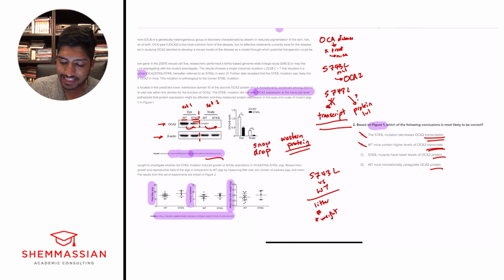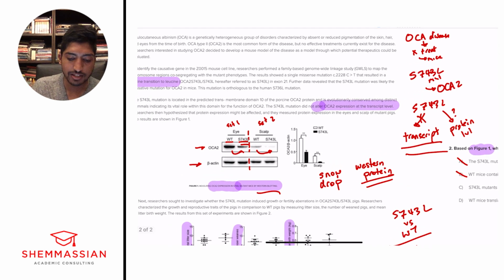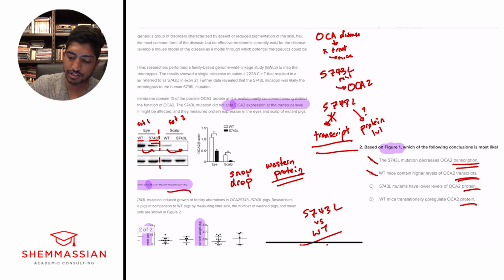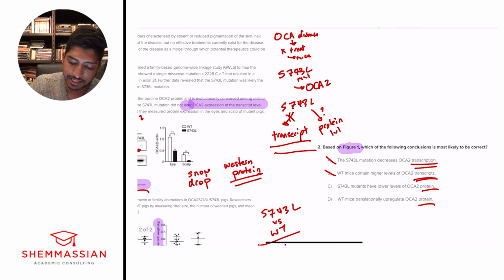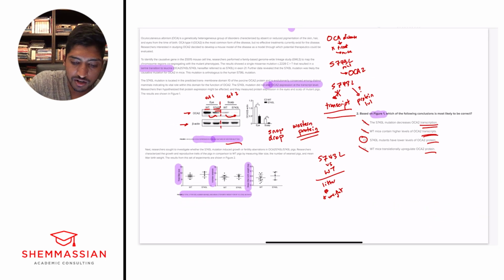It doesn't say anything here about translationally upregulating protein. The wild type is just maintaining its same regulation of protein. However, the S743 has some sort of mutation that affects the protein expression. So we can eliminate D, and we're left with C. And so with that, we're on to question number 3.